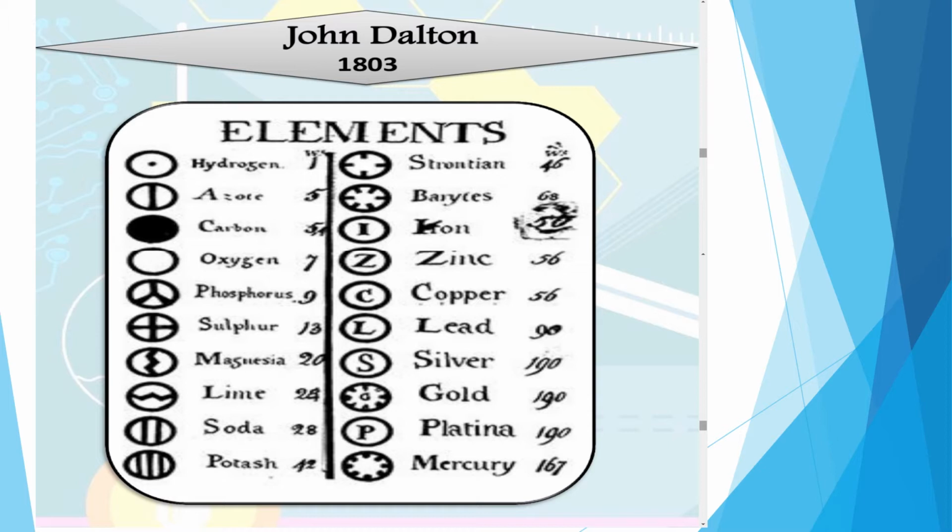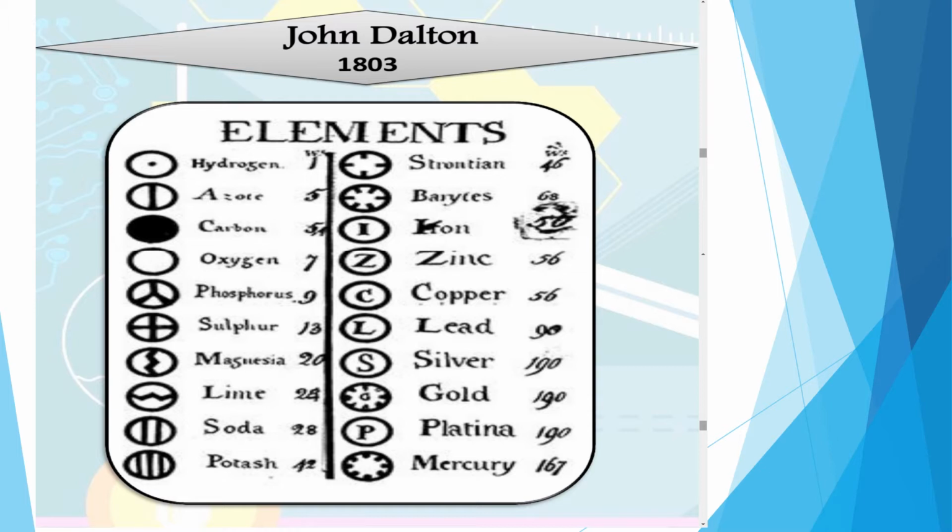Hydrogen, see, maybe you will be surprised by looking at these symbols. Actually, now we simply write H for hydrogen. Suppose argon, we write Ar. Carbon, just C. Oxygen, O. But at that time, they invented different symbolic formats.